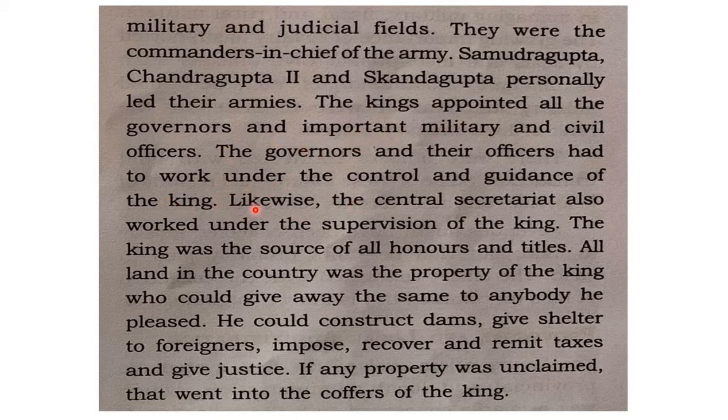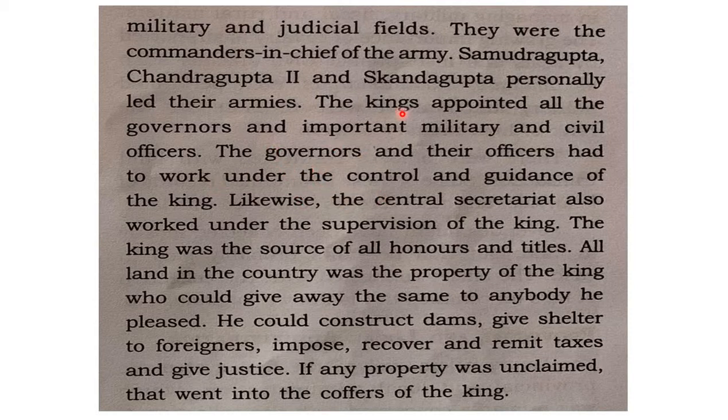And likewise, the central secretariat. What do you mean by central secretariat? This is the office through which the king or the ministers of the king as well as their officers would work. So the central secretariat, from where the king's ministers as well as the officers under the ministers would work, also must be under the supervision of the king. On one hand, they led armies as commanders. On the other hand, they appointed all important officers, military officers, governors, their officers.